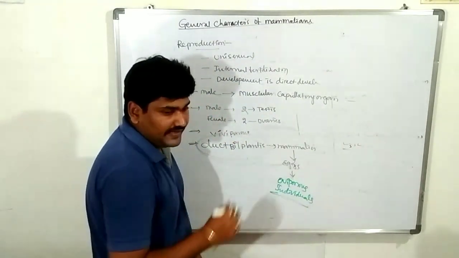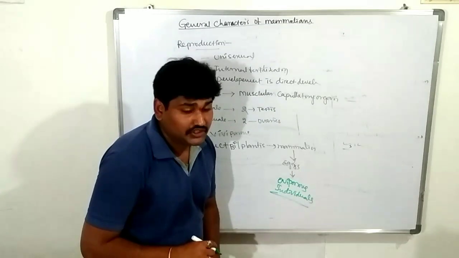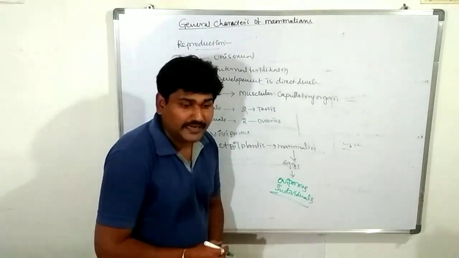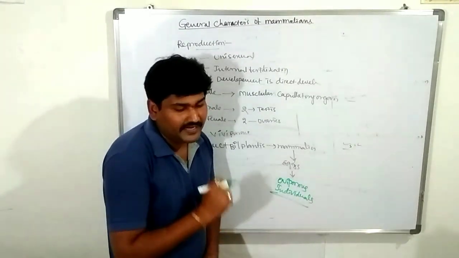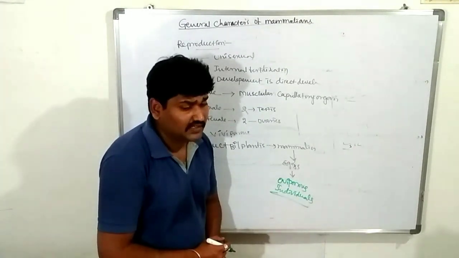Clear? So the excretion. What do they excrete? There are three different types of excretory products: urea, uric acid, and ammonia.